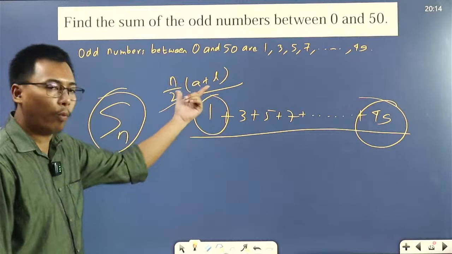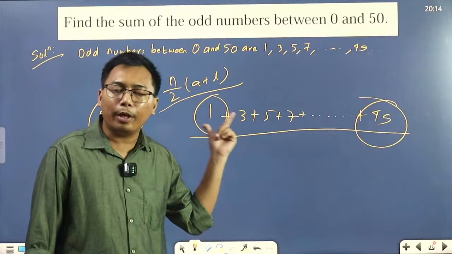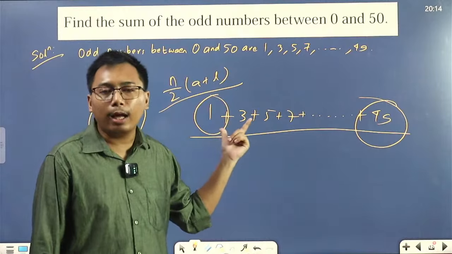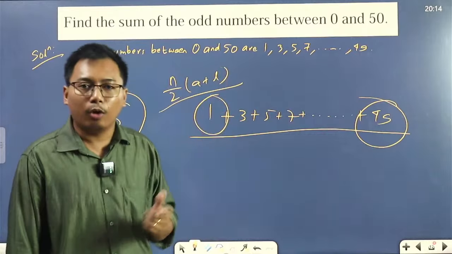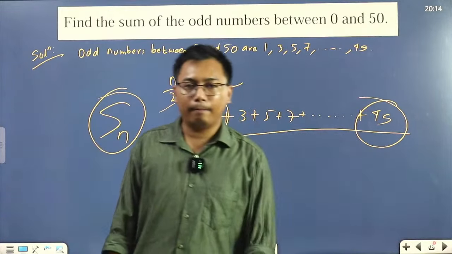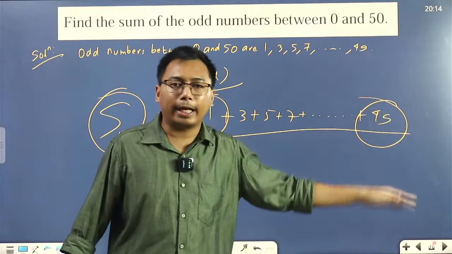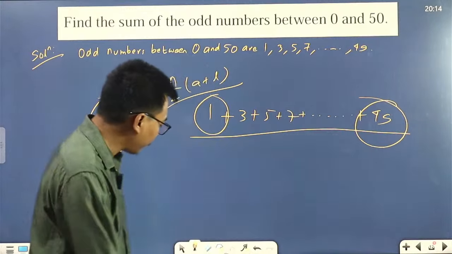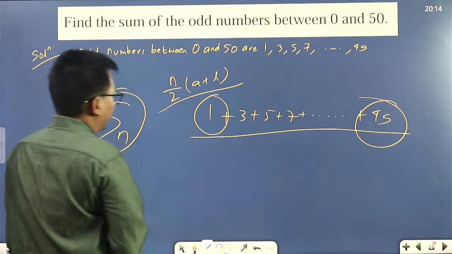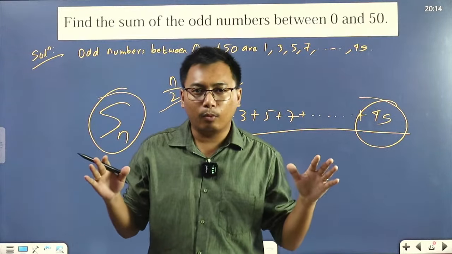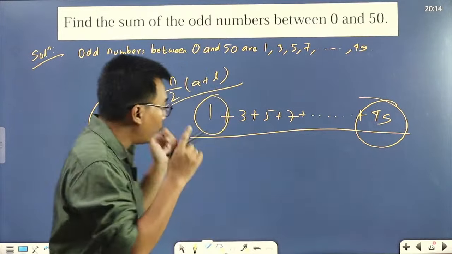We will use this. Why will we use our second formula? Remember, we use the second formula when in the question we have a last term given. So in this particular question, we already have a last term. So we'll use the second formula, all right? Now, we have another problem. What is the problem? We don't know the value of n.